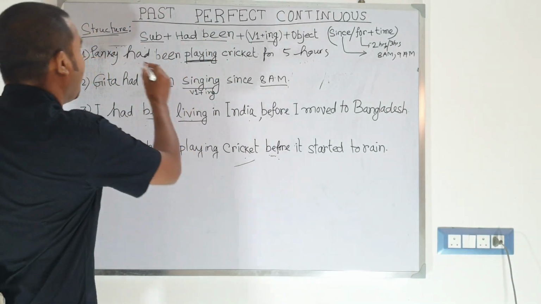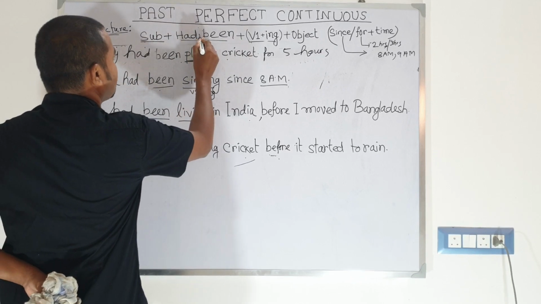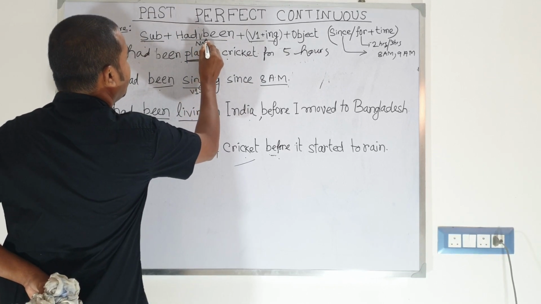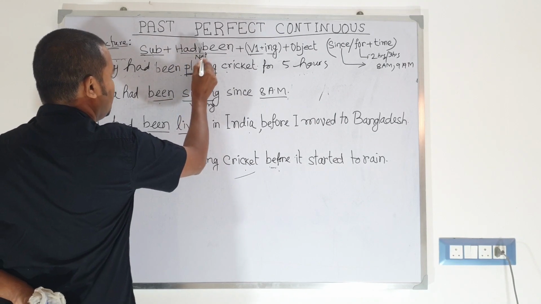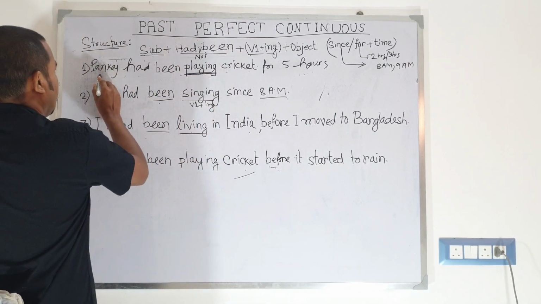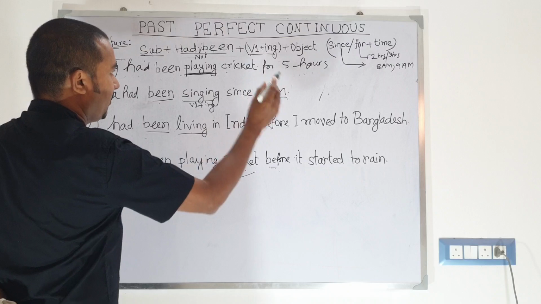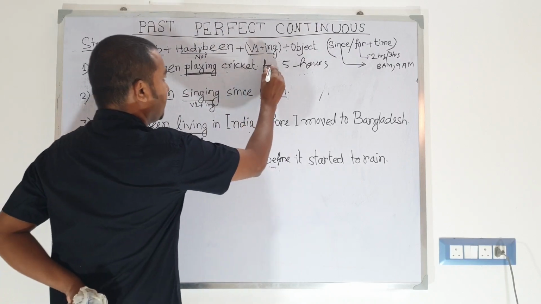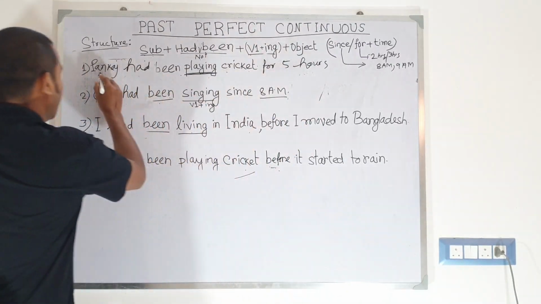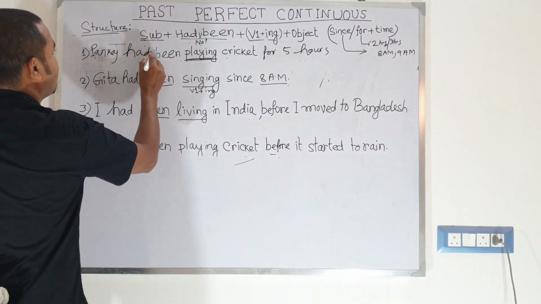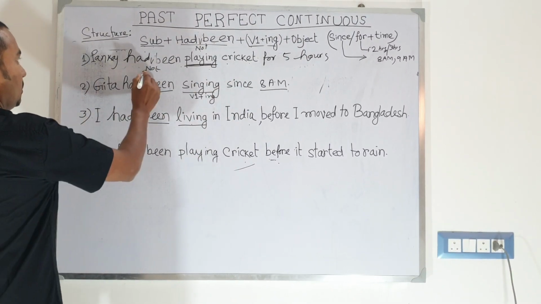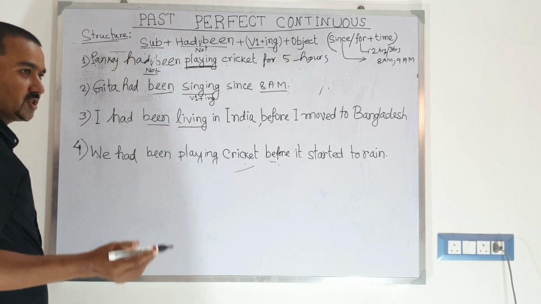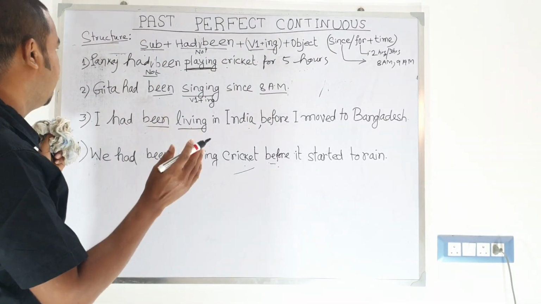You simply have to add not in the middle of had been. You need to write had not been. The first example: Pankaj had been playing cricket for 5 hours. Pankaj was playing cricket for 5 hours, but Pankaj had not been playing cricket for 5 hours. So simply add not between had and been.